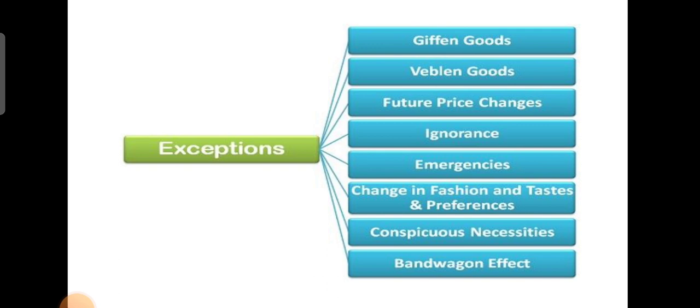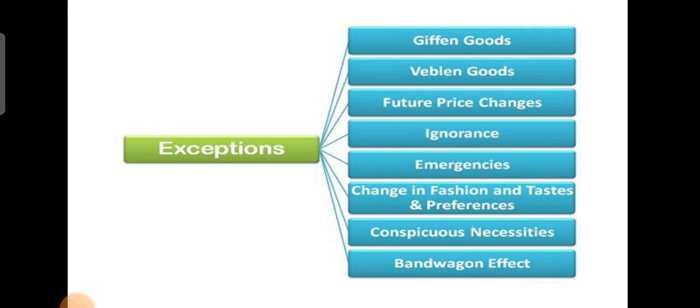And the next one is ignorance. Often people wrongly believe that high priced commodities are better than low priced commodities, and rest their purchase decision on such a notion. They may buy those commodities whose prices are relatively higher than the substitutes. And emergencies. During emergencies such as war, natural calamity, flood, drought, earthquake, or pandemic, the law of demand becomes ineffective. In such situations, people often fear a shortage of essentials and hence demand more goods and services even at higher prices, right?